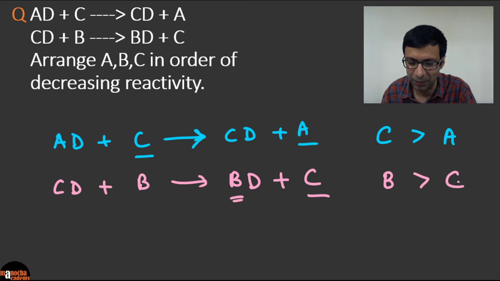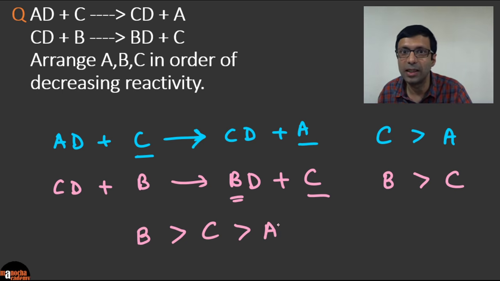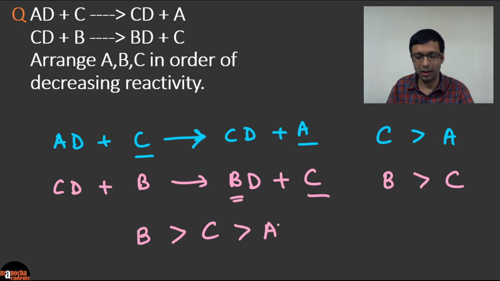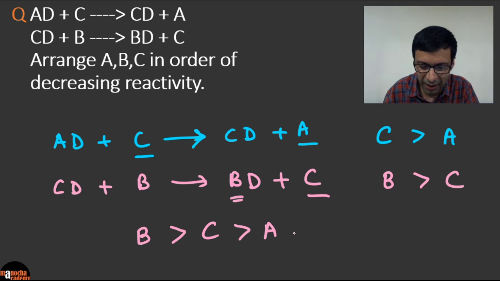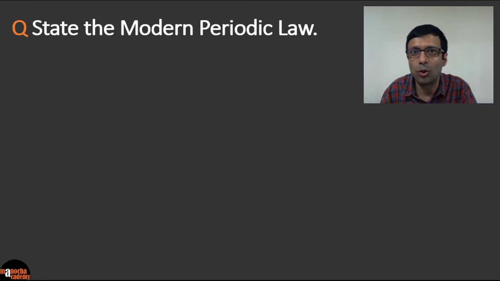B displaces C. So now if we combine these two, what do we get? B is more reactive than C and that's more reactive than A. But be careful, it says we want the order of decreasing reactivity, right? Oh, okay, so this will be our answer, right? Because you want it in the order of decreasing reactivity. So read the question very carefully. That means the last one should be the least reactive. Okay, excellent. I see a lot of you have got the correct answer. B, C, A is perfectly the right answer here. Very good. Now let's go on to the next question.